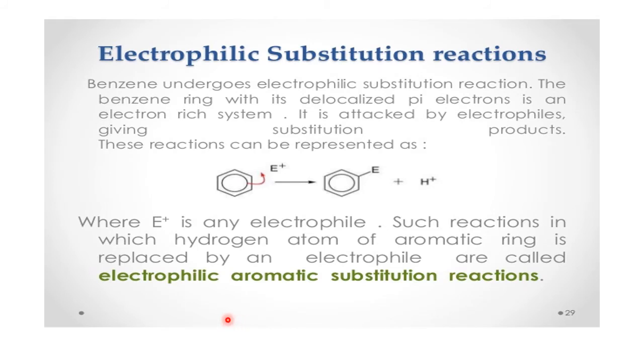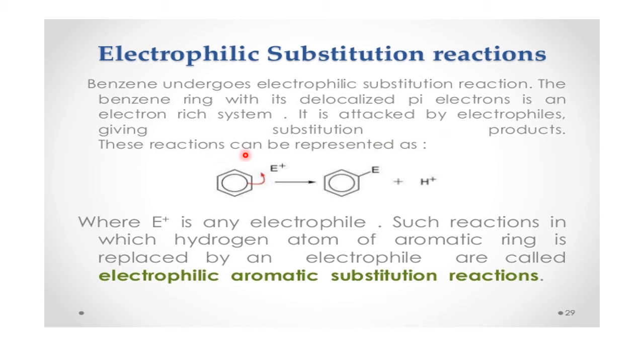Now this is the most important part of the chemical properties of benzene. Benzene is rich in electrons because we have the 3 pi electrons. Therefore it is an electron rich center. So any electrophile which is positive in charge will easily attack on the benzene ring. So benzene undergoes electrophilic substitution reaction. The benzene ring with its delocalized pi electrons is an electron rich system. It is attacked by any electrophile giving substitution products.